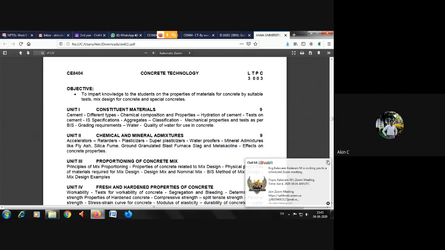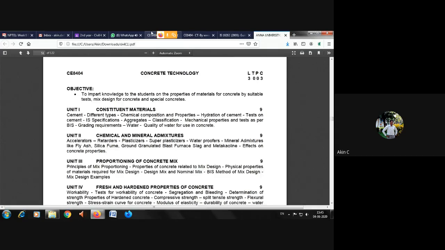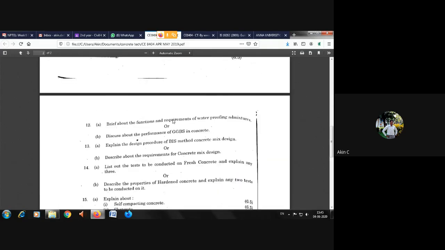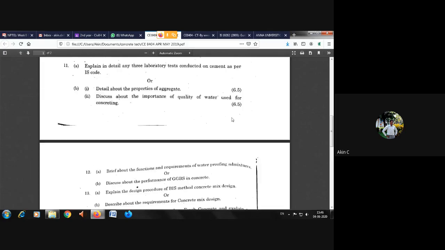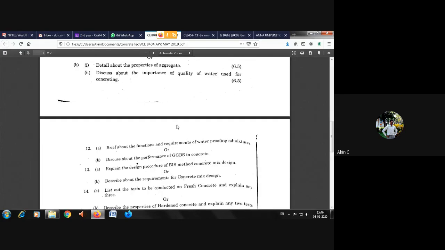If you are asked any question, you will be able to answer it. If I ask about waterproofing admixture, you can answer what the functions of waterproofing admixture are and what the requirements of waterproofing admixture are, so that you will get full 16 or 13 marks. Then when they ask about GGBS performance, you have to answer the GGBS performance.